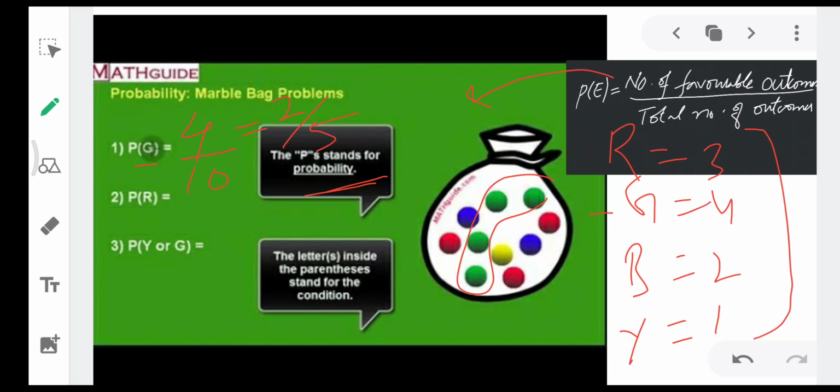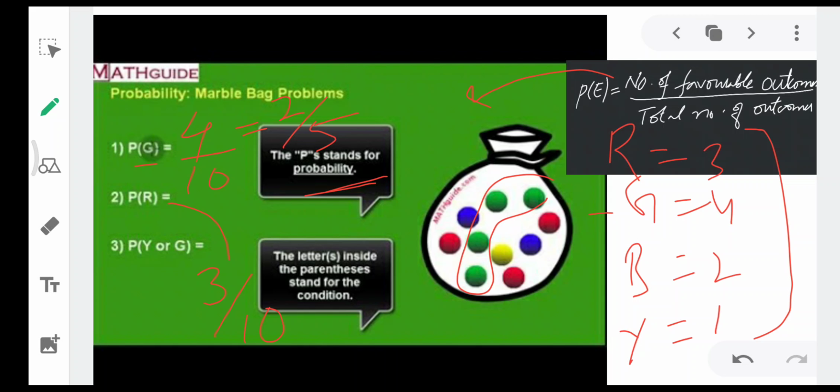What will be the probability of getting a red marble? How many are red? 3. So it will be 3 by 10. If you can cancel, you should cancel, otherwise you should leave it as it is.